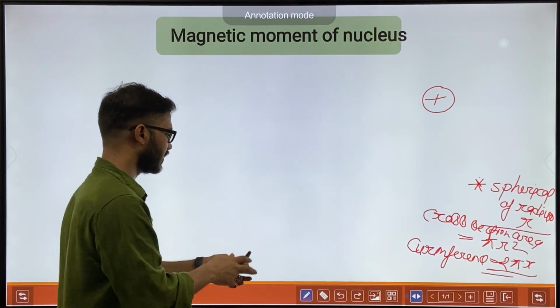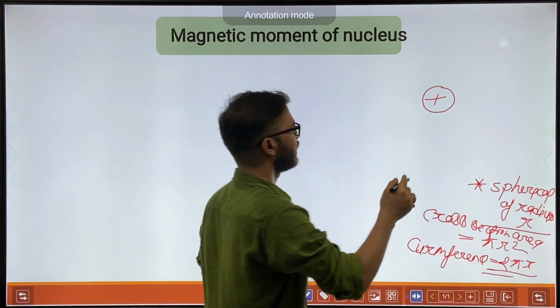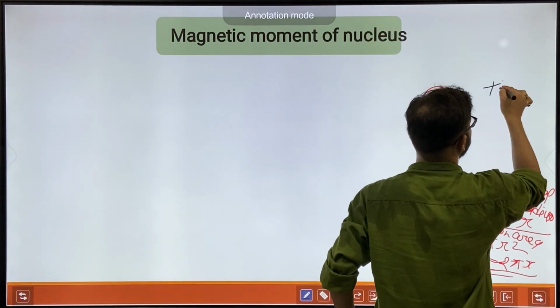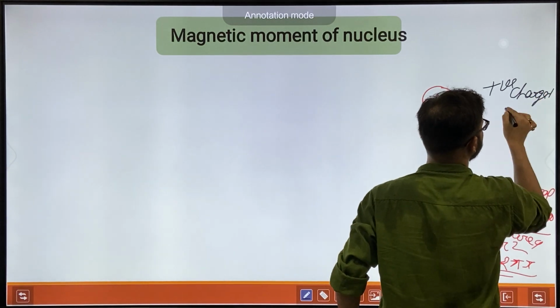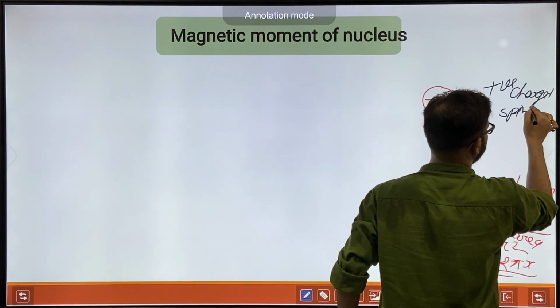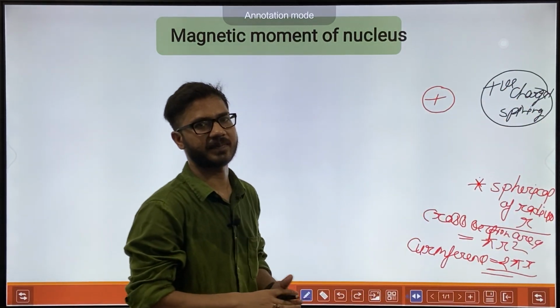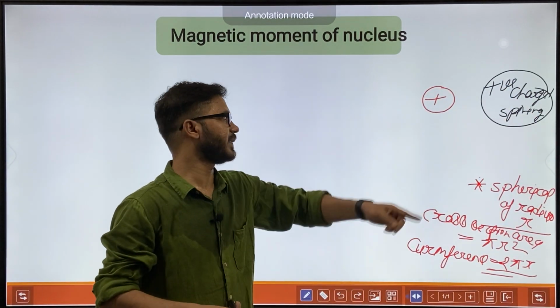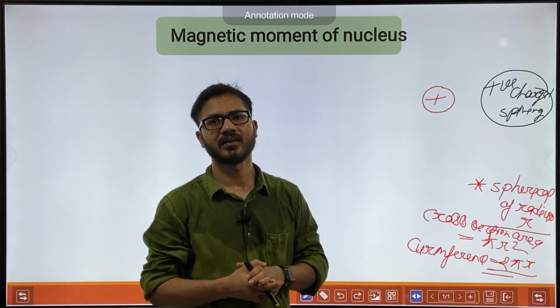Coming to the point, the nucleus is positively charged and spinning. It is spinning along its axis and it has a positive charge.